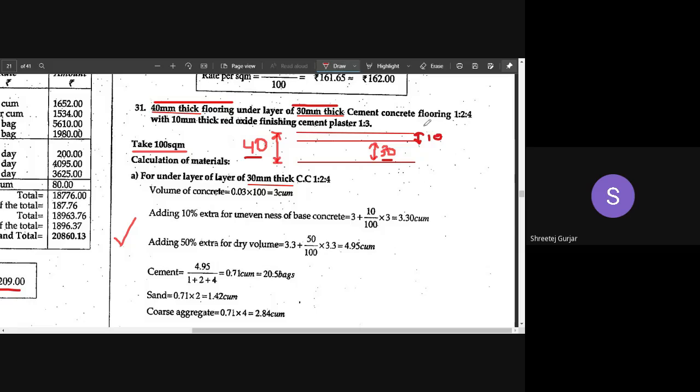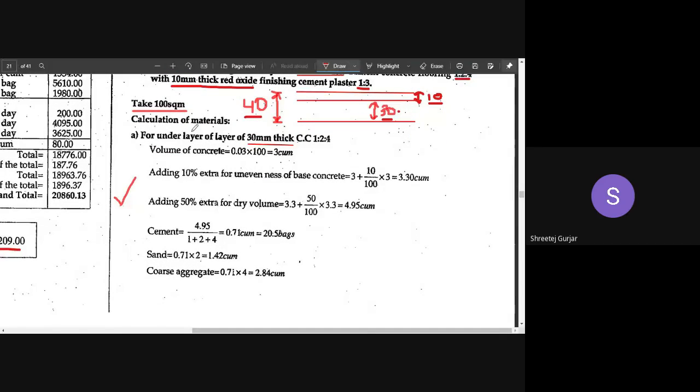So this is the statement, this is what they have given us. It has 2 layers: the base layer is 30 mm and the top layer is 10 mm. The top layer is 10 mm thick, made up of red oxide cement plaster 1:3, and the base is made up of cement concrete 1:2:4. You have to calculate separately for both these layers.